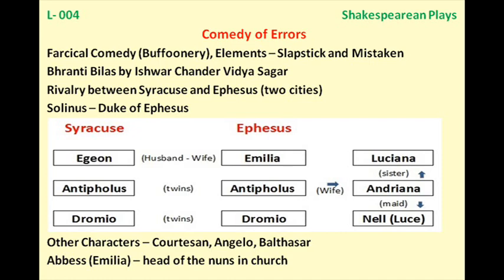I suppose you must be finding this story very confusing. But one thing for sure, remember the story by short names, because if I repeat the name Antipholus every time, it will be confusing. So just differentiate these two characters by their cities: A.E., Antipholus of Ephesus, and Antipholus of Syracuse. In the same way, D.S. and D.E., Dromio of Syracuse and Dromio of Ephesus. So this is the story of The Comedy of Errors.